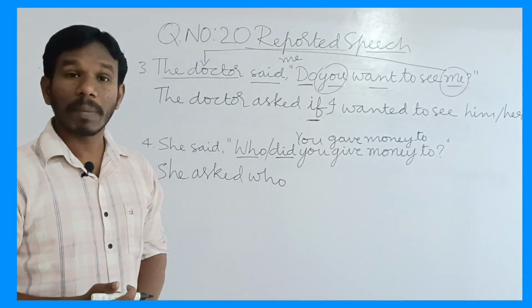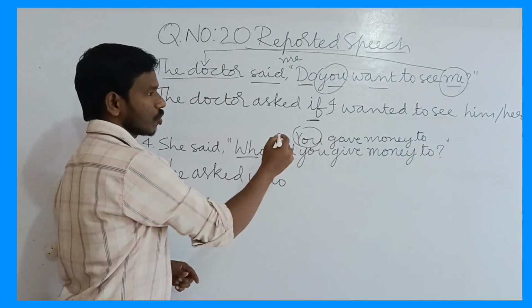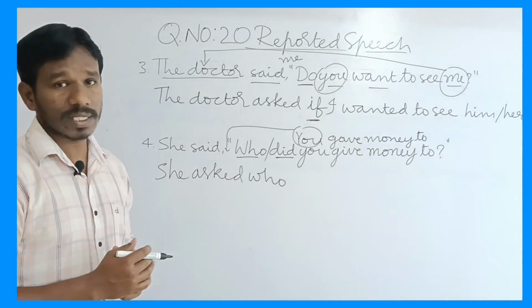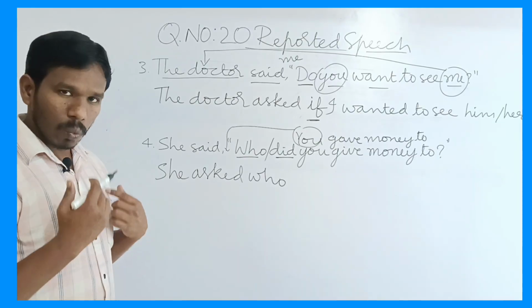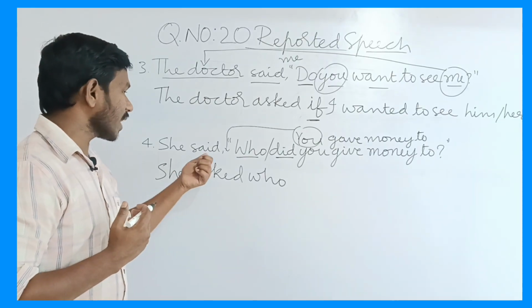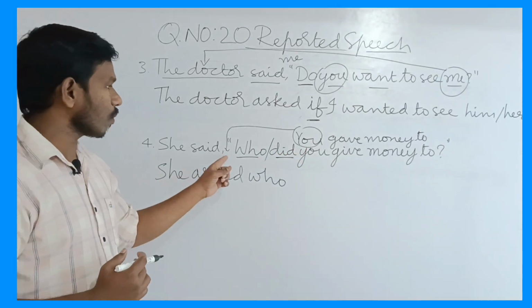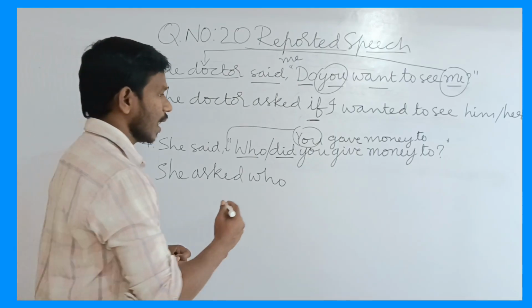Here, the second person pronoun should change according to the listener. Here also the listener is not given, so we have to imagine we are the listeners. So she said to me. Here it is in subject place, so we have to use the subjective form of me: I.